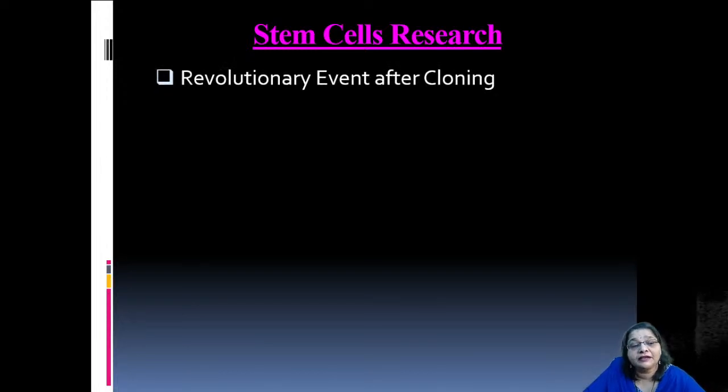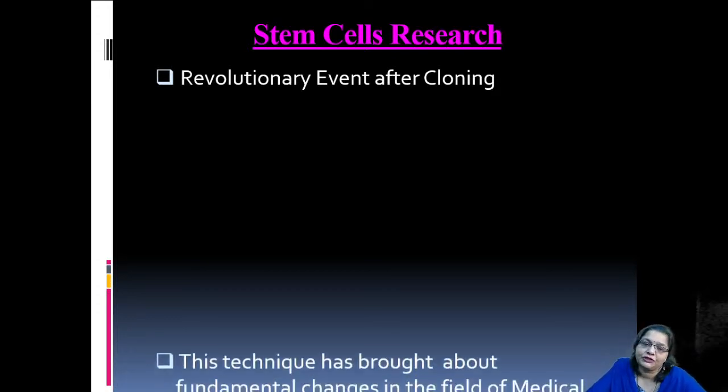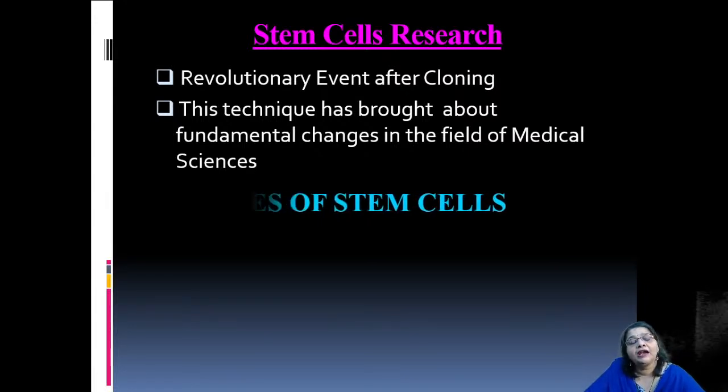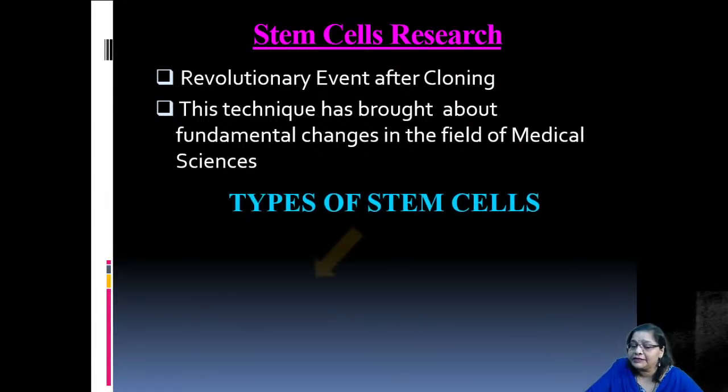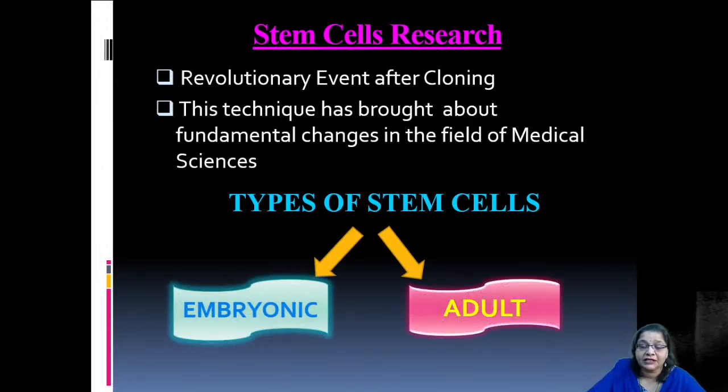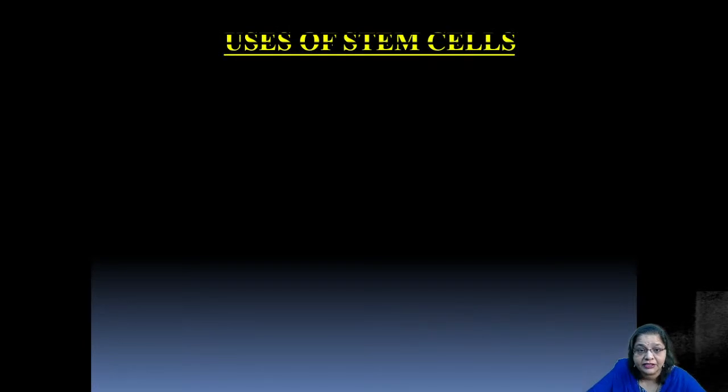Right, under this tissue culture technique, we talked about stem cell research, right? After cloning, it was actually a revolutionary event, and this technique brought about fundamental changes in the field of medical sciences, right? Now these stem cells are basically of two different types. One is embryonic stem cells, the other is adult stem cells, we learned.